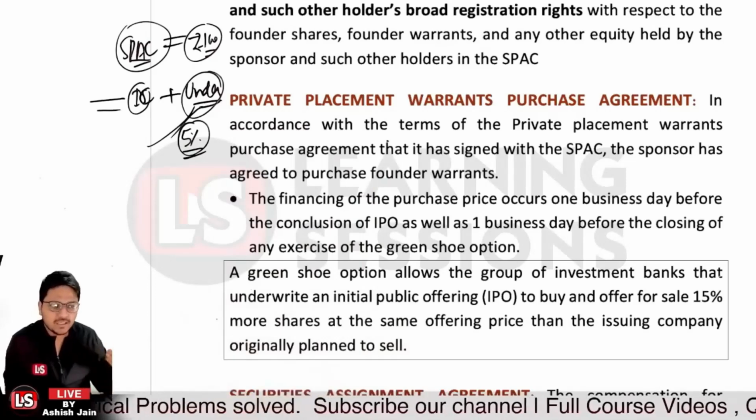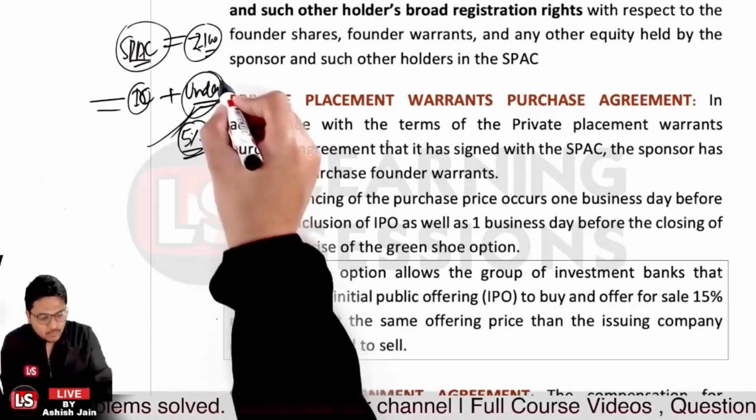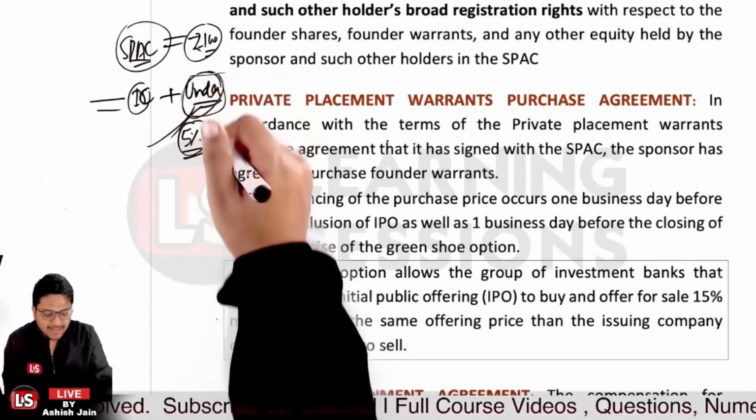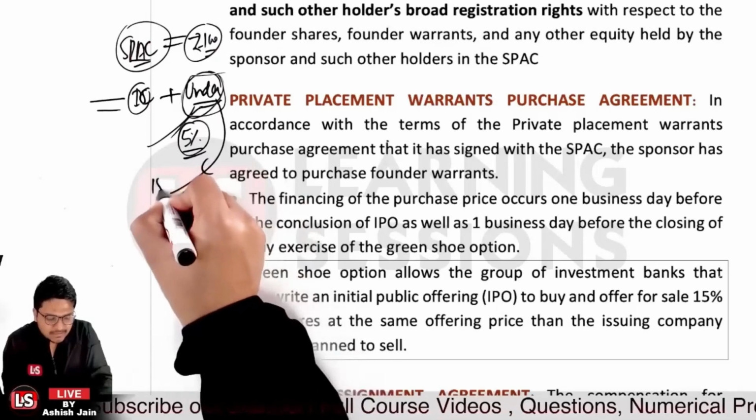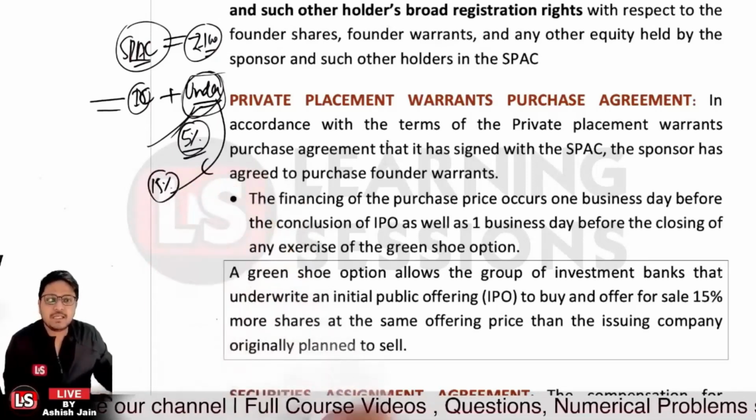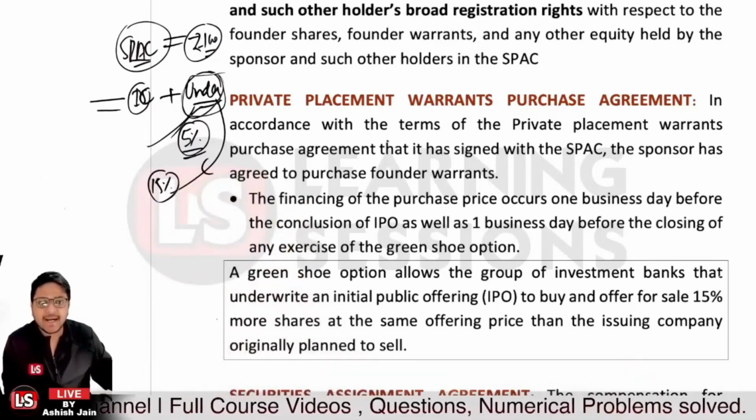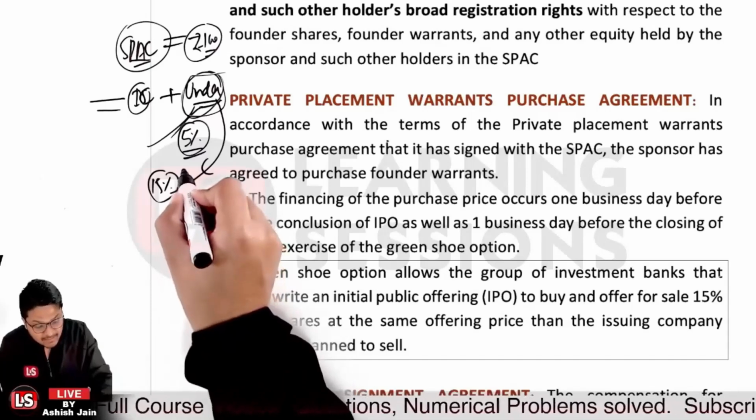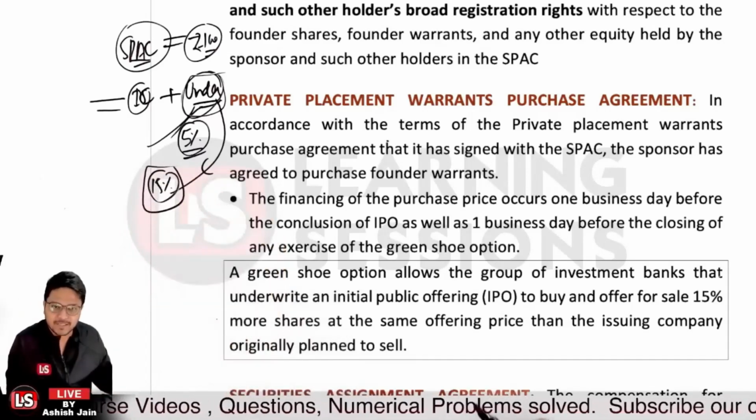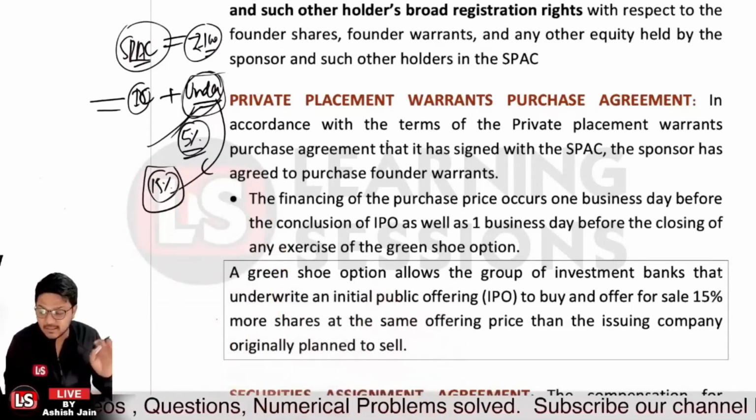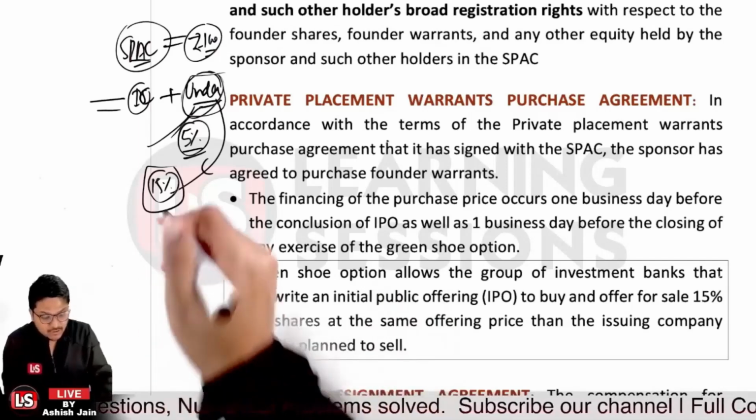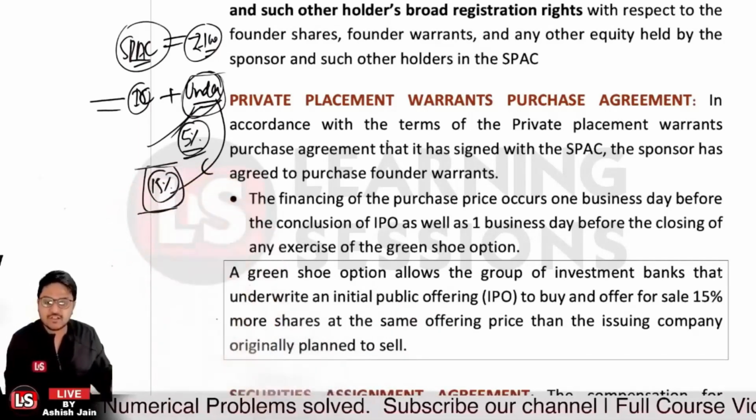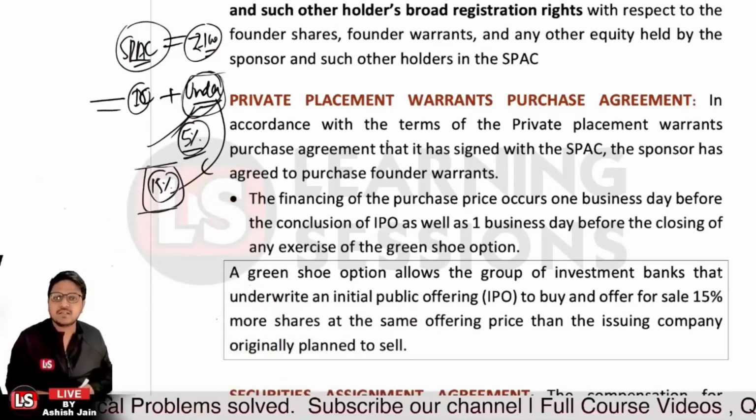But in the case of the green shoe option, the group of underwriters will be purchasing 15% more shares at the same offering price of the issuing company at which they are planning to sell. They will be investing 15% more, right? That's the green shoe option.